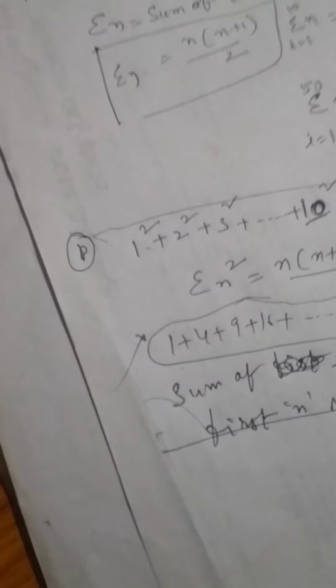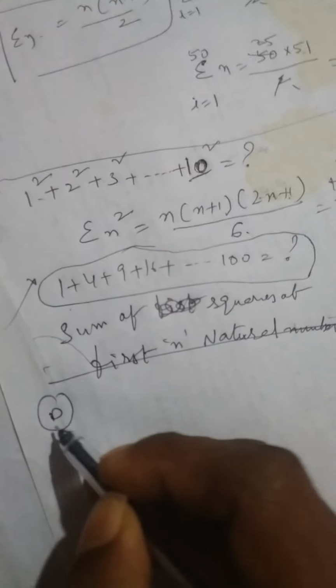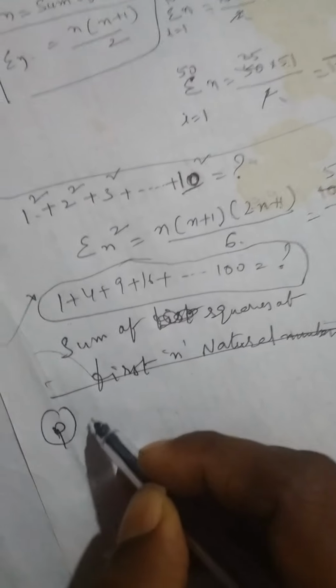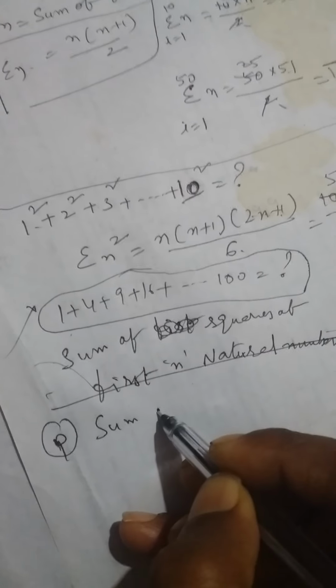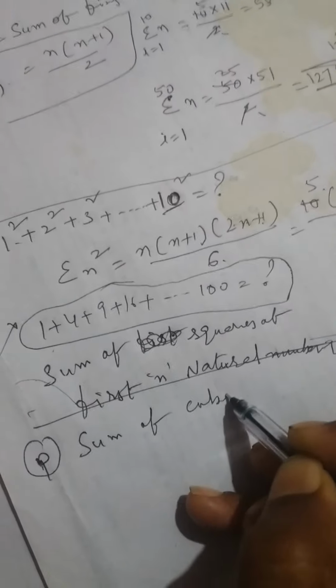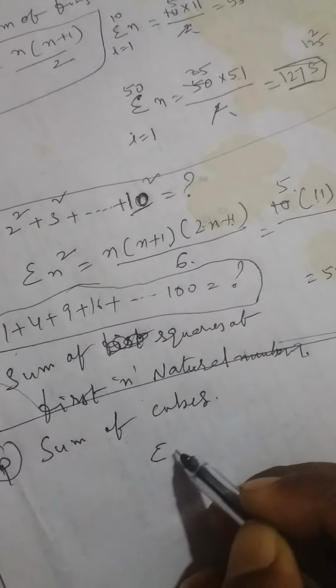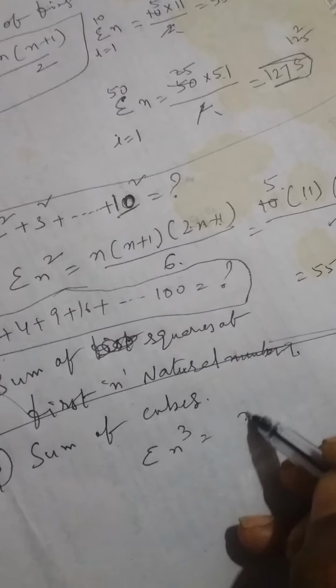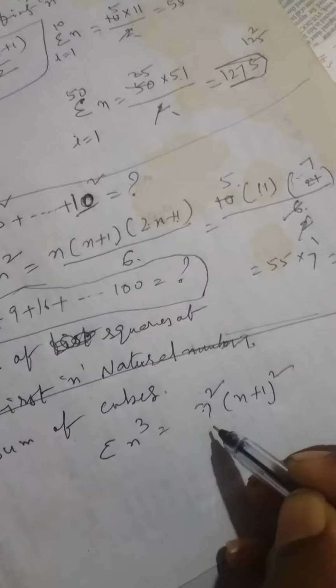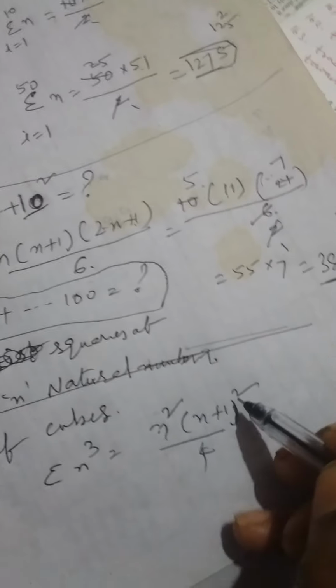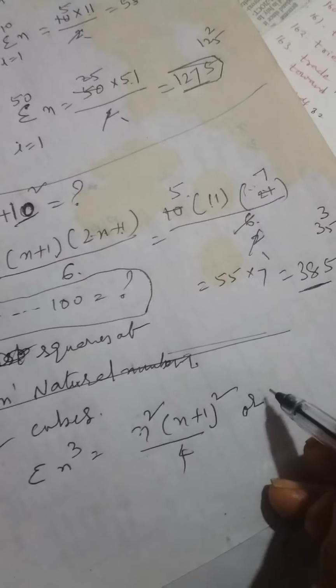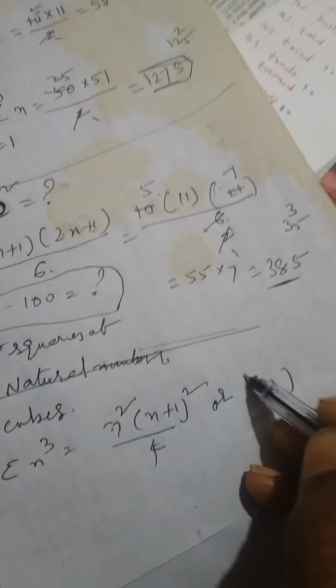Next, cubes of natural numbers. It is one more topic, the easy, last one: cubes. Problem number 3, the sum of cubes. The sum of cubes is sigma n cube, which is equal to n square into n plus 1 whole square by 4, or in one more form, sigma n whole square is also possible.